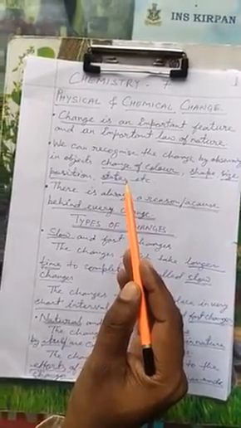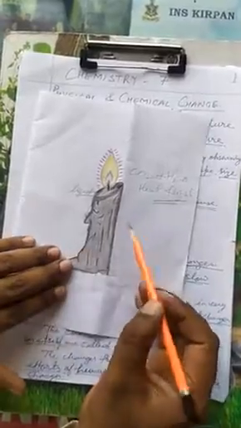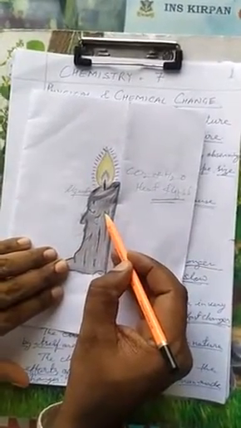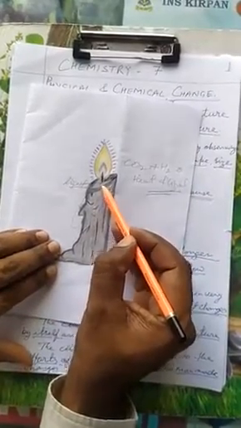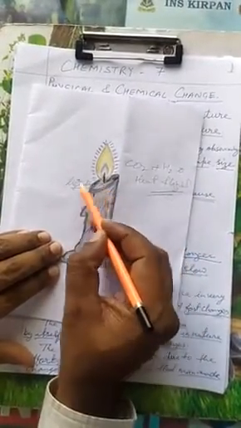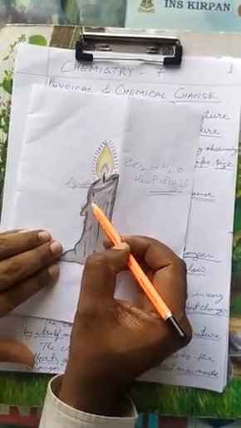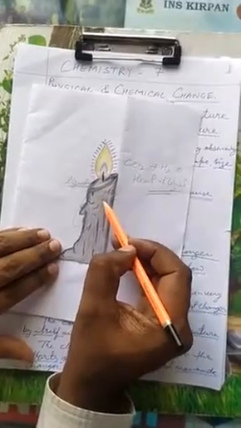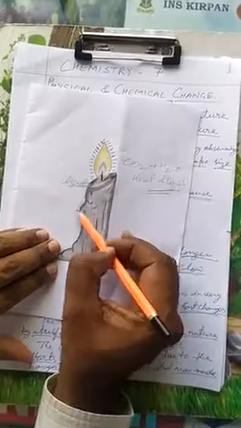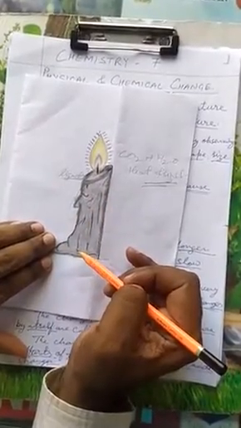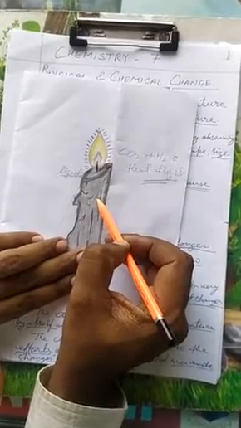under various parameters. Now you see this glowing candle. This glowing candle is made up of solid wax. Due to the heat at the wick point, you find that the solid wax changes to liquid wax. Again it flows down some amount and solidifies. So conversion of solid wax into liquid wax and back to the solid wax is an example of physical change. It is an example because here the change of state is taking place.